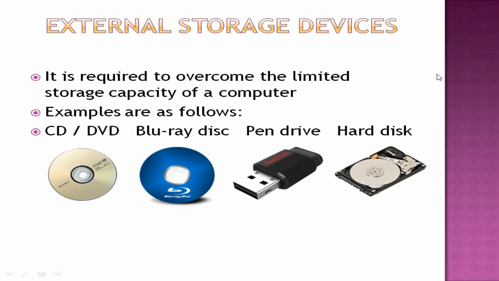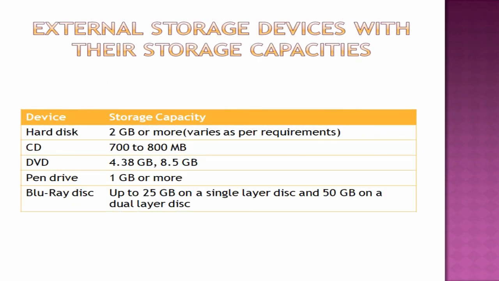So let's see what the storage capacities of these devices are. First one is what? Hard disk, I said. Nowadays we have 500 GB, 1 TB hard disks also. Here it is given 2 GB or more, but nowadays we have 1 TB, 500 GB hard disks also. Next, a CD can store 700 to 800 MB of data. A DVD can store 4.38 GB to 8.5 GB of data.